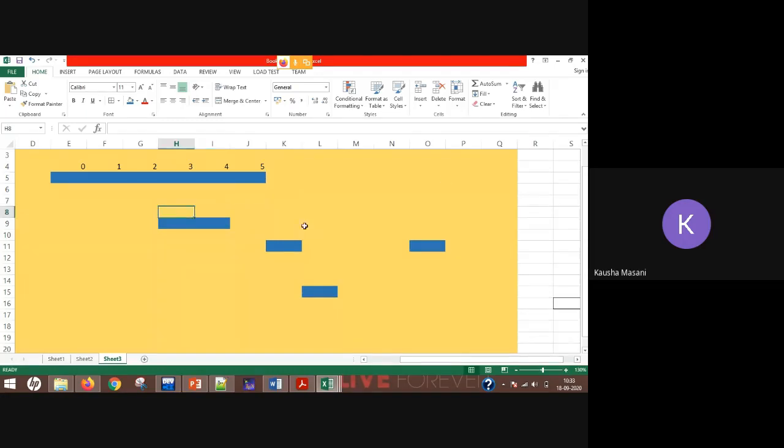Now let's say this memory location is 12, this memory location is 13, this particular memory location is 50, this memory location is 85, and this memory location is at 65. So this is what your memory is looking like. The blue portion is your free memory. The orange portion is your occupied memory.